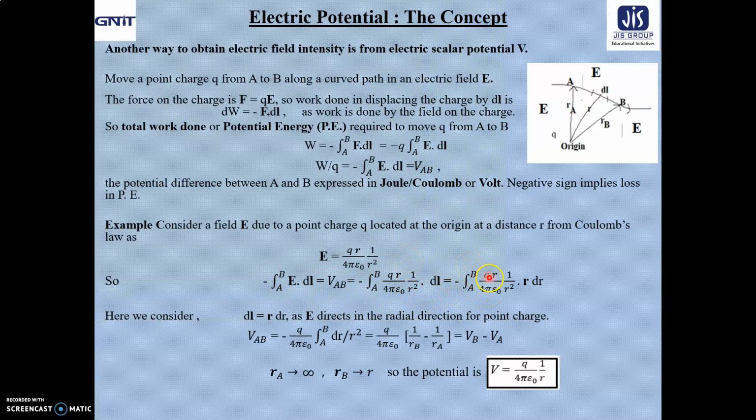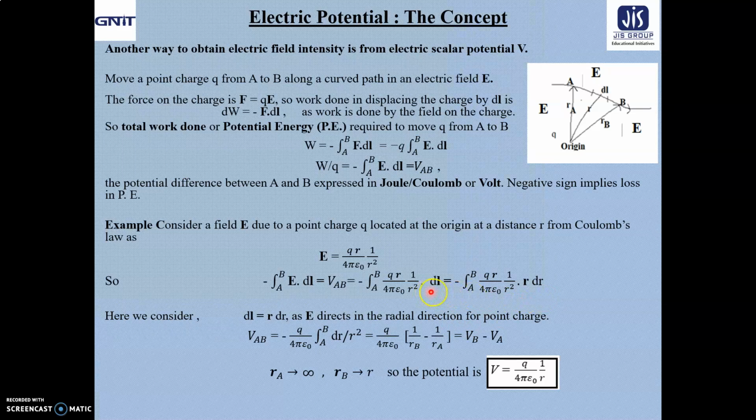Now minus integral from A to B of Q by 4 pi epsilon naught into 1 by R square R hat dot dl is represented as R hat dr, where R hat is the vector representing the direction of R. We consider dl as R hat into dr because E is directed in the radial direction, so there is no dependence on the angles.